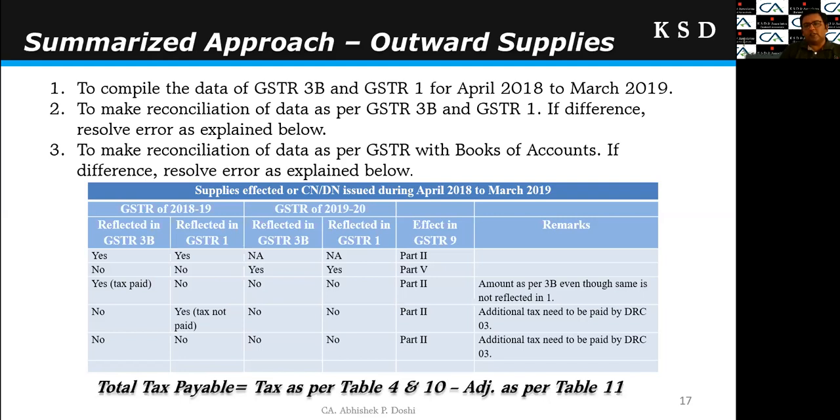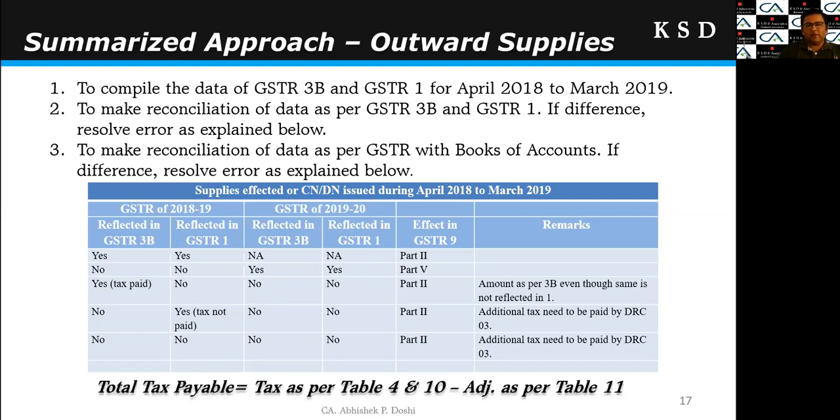Then the transaction which is completely missed out, which I have not reported in the GSTR 3B or 1 of 1819 as well as the GSTR 3B or 1 of 1920. In that case also, I will report such transactions in part 2 of the GSTR 9, that is in table 4 or table 5. And there will be short payment of the taxes, and the same needs to be discharged through the DRC 03.